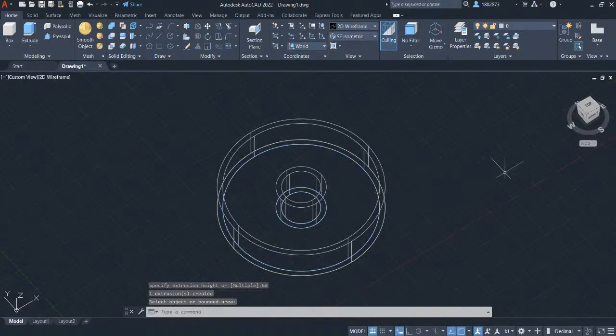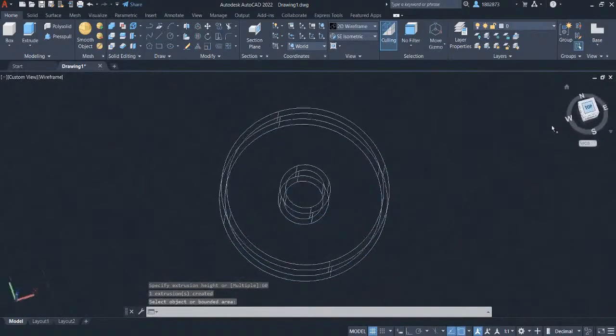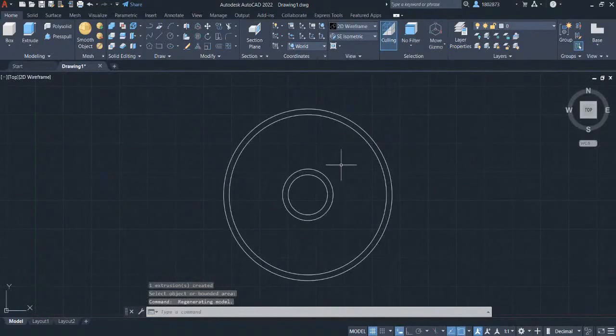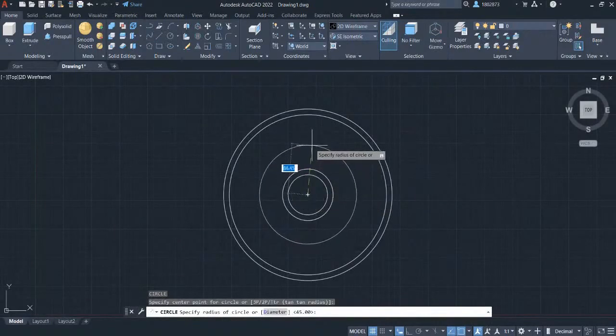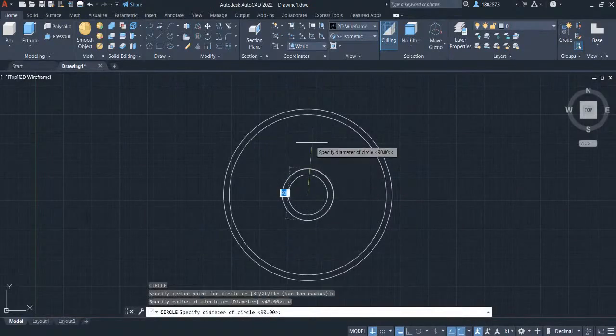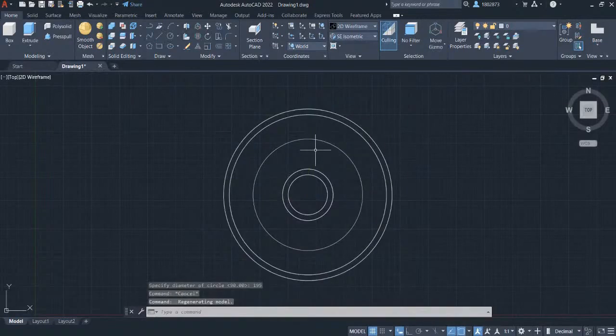Head over to the view cube again and select top view. Create a circle again by typing in C and press enter. Hover your crosshair here so the center point will pop out. And left click on the center. Type in D for diameter. And let's key in for its diameter to be 195. And press enter. This circle will be a guideline for placing our cover.